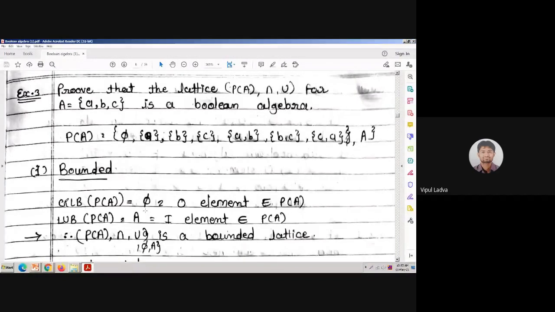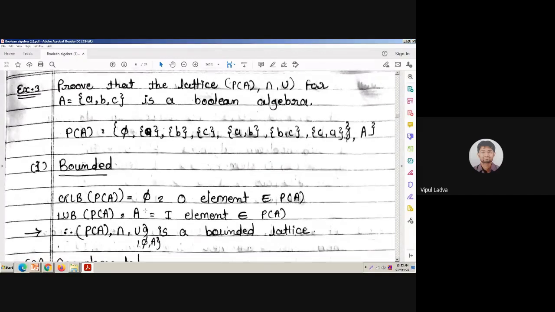Why? It will be intersection. And when you're going to list out the LUB, least upper bound, then the binary operation will be union. So the greatest lower bound and least upper bound will be the null set and set A, which is once again present in the power set of set A. So yes, I can say that it is a bounded lattice.